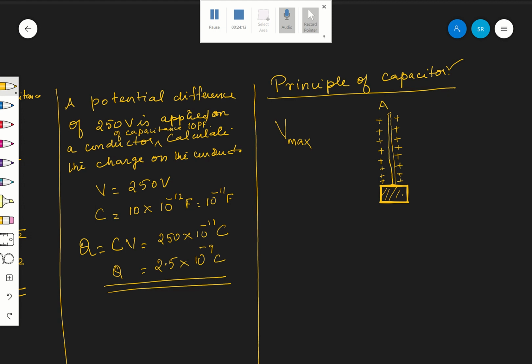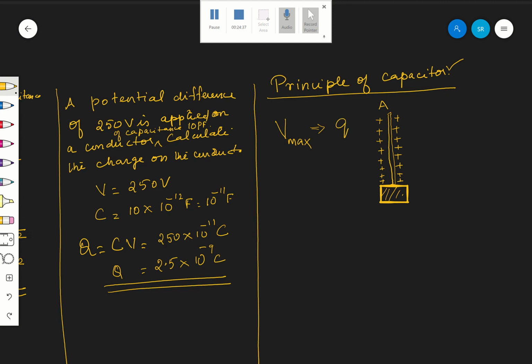I keep giving charge to A only up to the point its potential becomes V max. How much charge have I given to increase its potential to V max? Let it be Q. I am giving a charge Q.